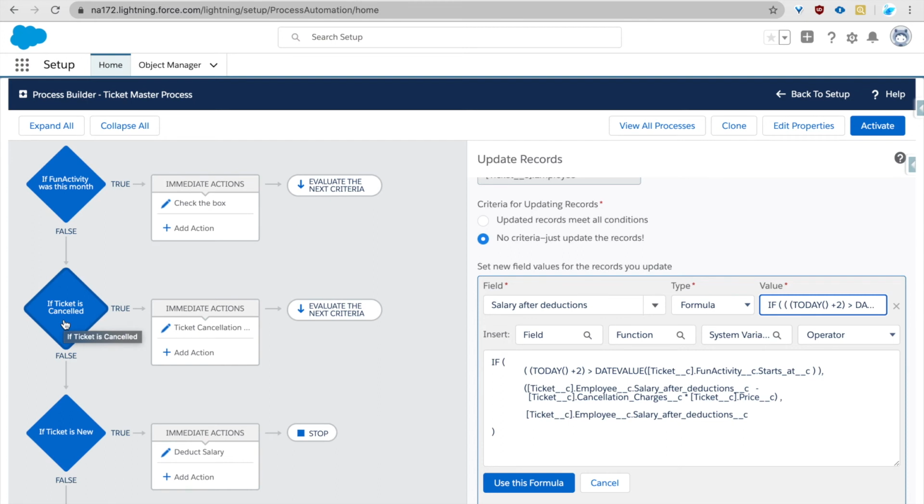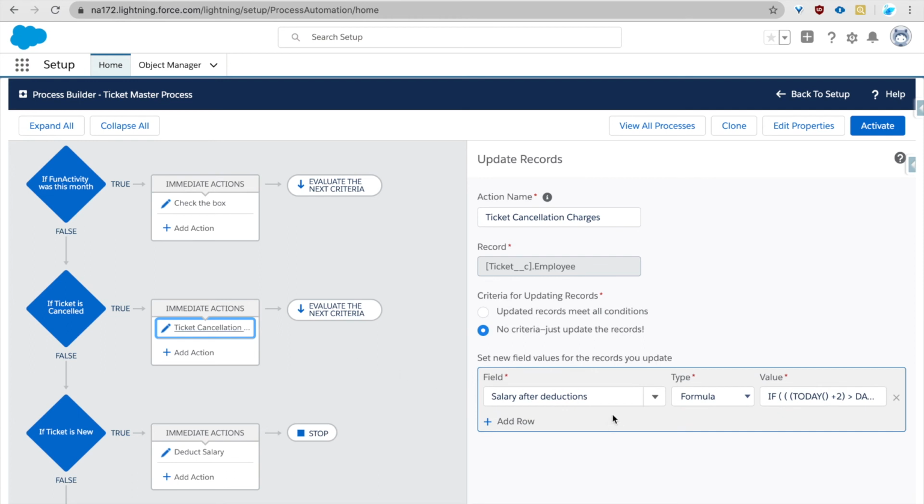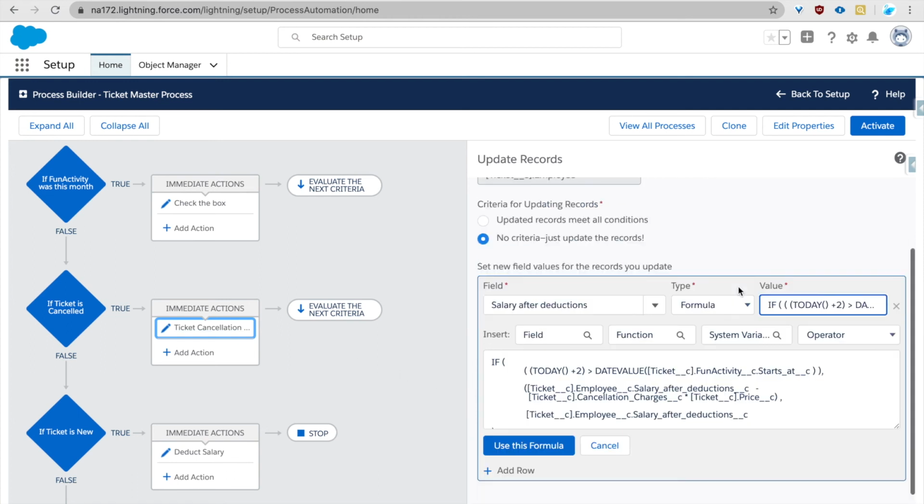If the ticket is cancelled, which means that if the ticket status is changed to cancelled, the immediate action is that salary after deductions should be set with this formula.